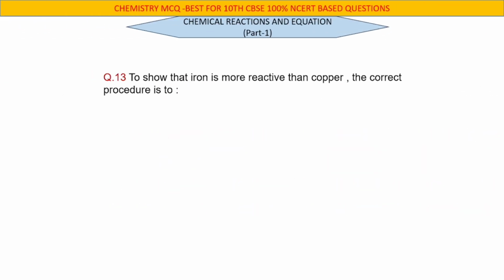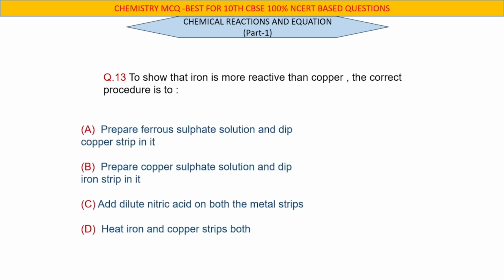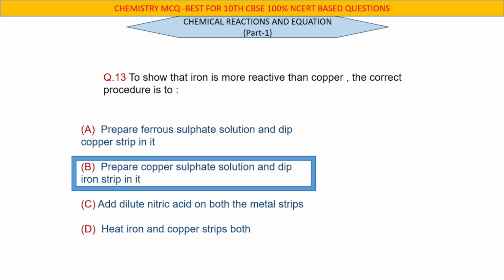Question number 13. To show that iron is more reactive than copper, the correct procedure is to. Right answer B. Prepare copper sulfate solution and dip iron strip in it.